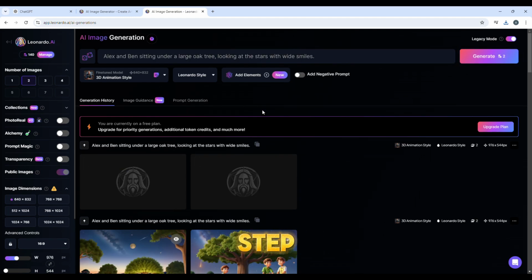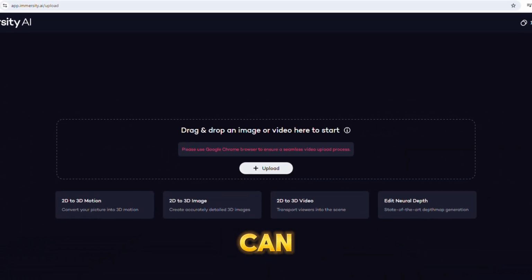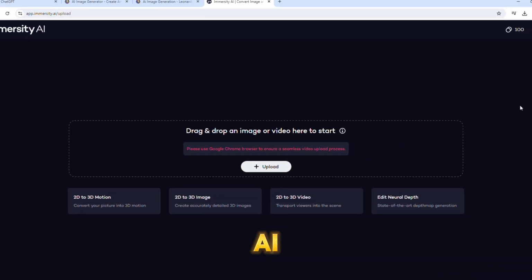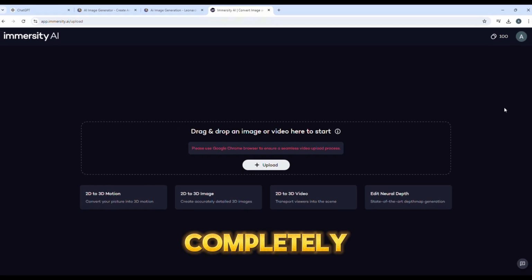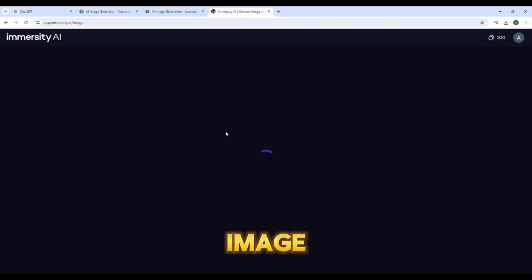Now let's move on to step 3. Step 3, convert the images into animations. Go to Lieapix, you can find the link in the description. It's a powerful AI 3D animation tool and it's completely free. First sign up here, upload your image and you can animate it.